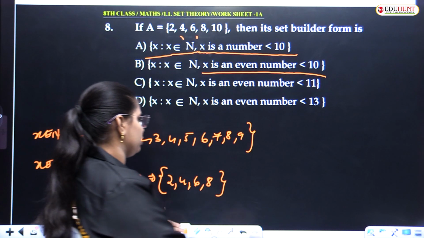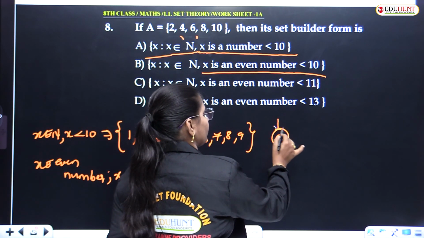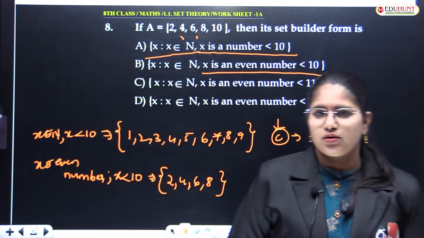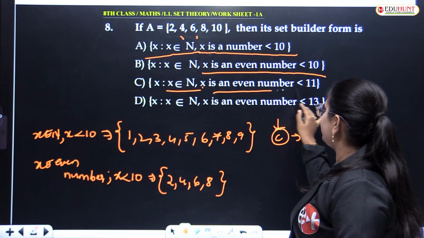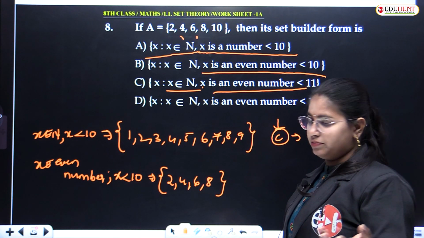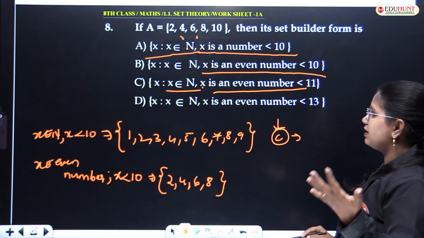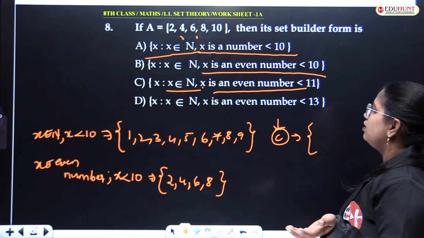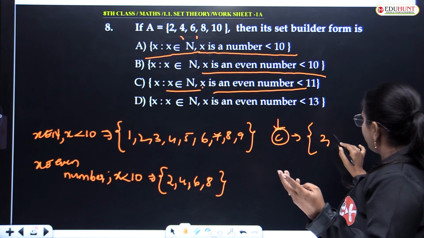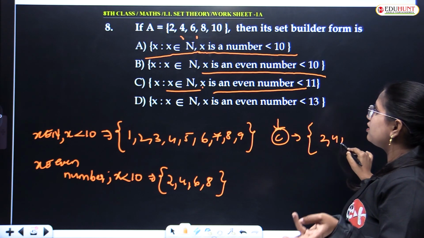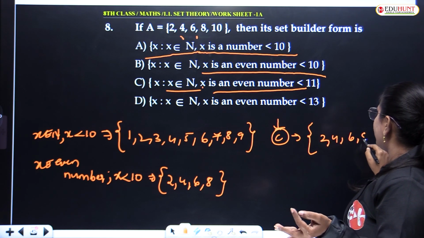So next, option C. What is option C? Look into it. X is a natural number. X is an even number less than 11. So even numbers start with 2, right? 2, 4, 6, 8.